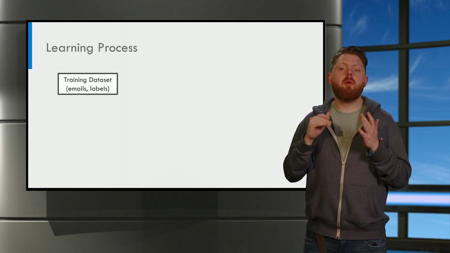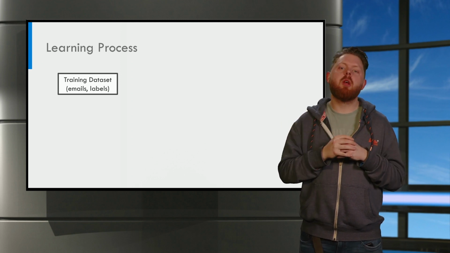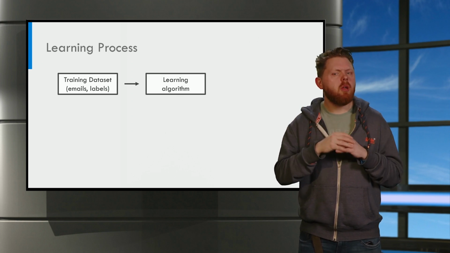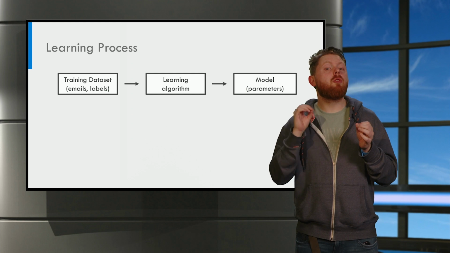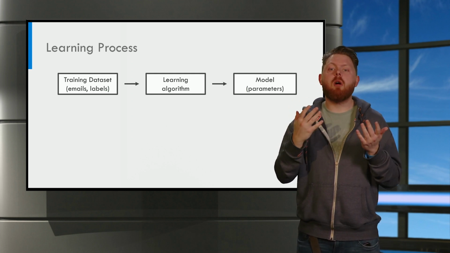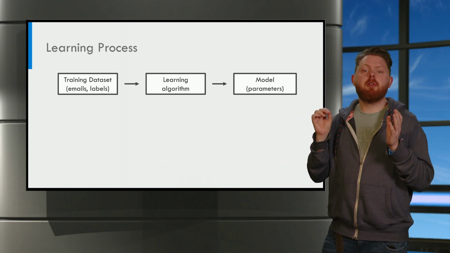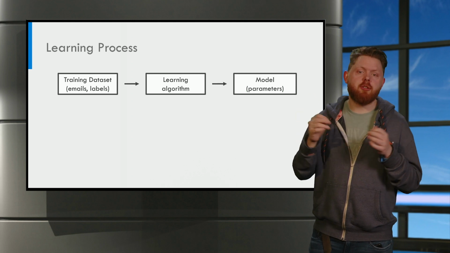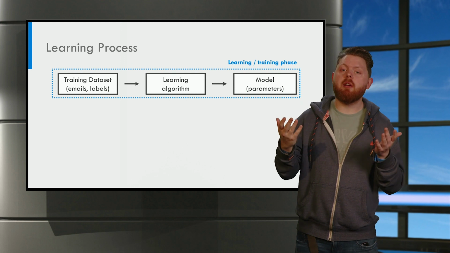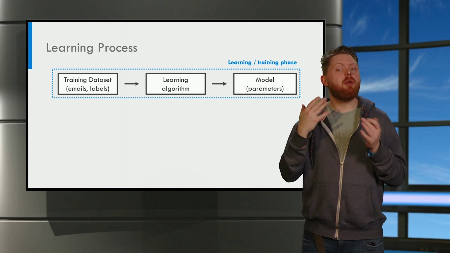We start with a dataset of examples and their corresponding labels. We provide this to a learning algorithm. The learning algorithm will try to discover some rules. It will try to come up with what we call a model. Such models are usually governed internally by parameters. This is called the learning or training phase. In this phase, we are trying to find a good model.